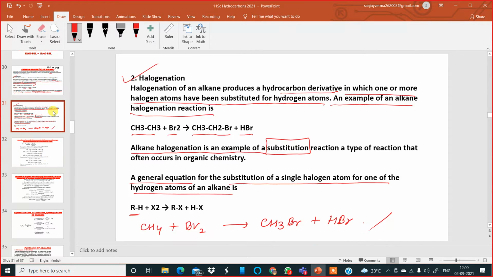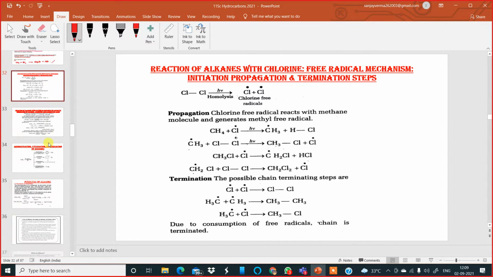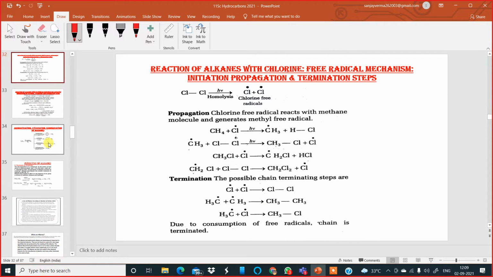Now, moving to the next slide. These reactions are important: reaction of alkane with chlorine. It happens by a mechanism called free radical mechanism. The free radical mechanism involves the following steps: the first step is initiation, then propagation, then termination. Let us look at this in detail.